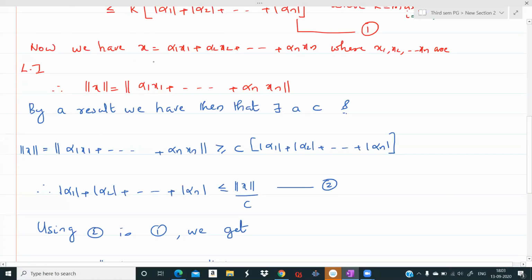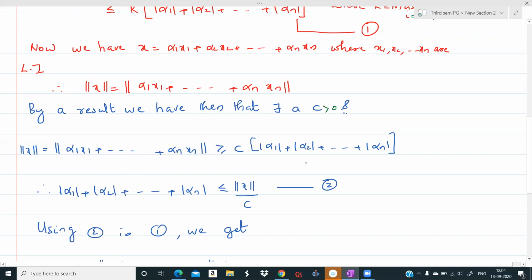Now we have x equal to alpha 1 x1 plus alpha 2 x2 plus etc. plus alpha n xn, where x1, x2, etc., xn are linearly independent. Now norm of x is equal to norm of alpha 1 x1 plus etc. plus alpha n xn. Then by a result we already studied, there exists a c greater than 0 such that norm of x is greater than or equal to c into mod alpha 1 plus mod alpha 2 plus etc. plus mod alpha n.